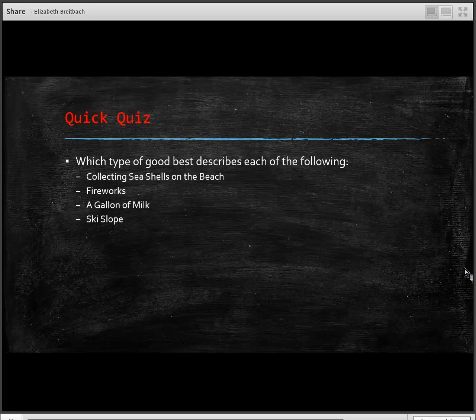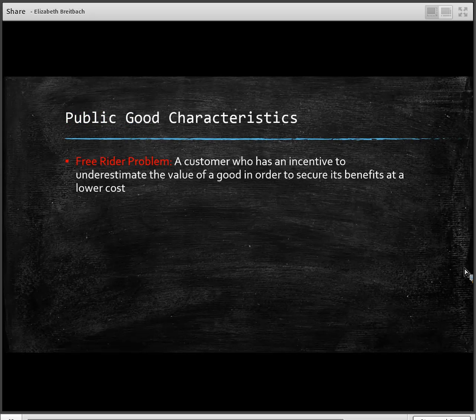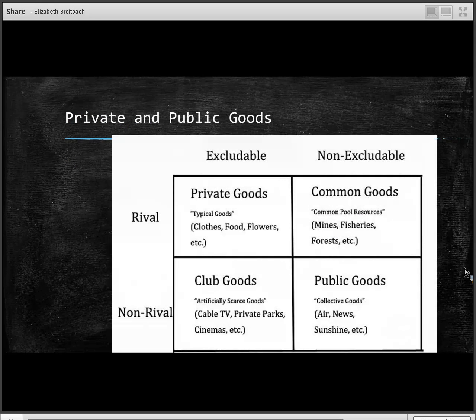All right, so our first one, hopefully you've paused and gone through, but for our first one, collecting seashells at the beach, that's going to be non-excludable. Nobody can stop me from looking for those seashells or consuming those seashells, but it will be rival, right? If I pick up a seashell, that's one less seashell for you. And so it is rival. And so we would consider those seashells to be common goods.